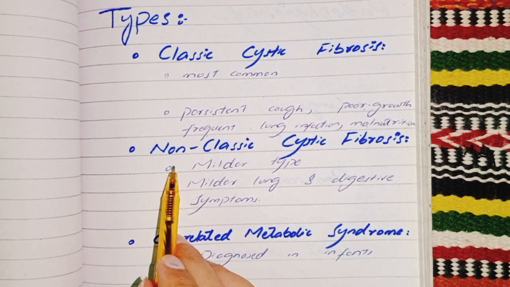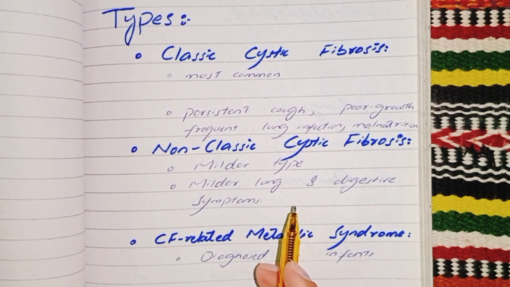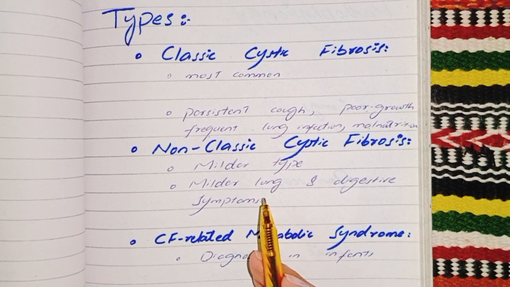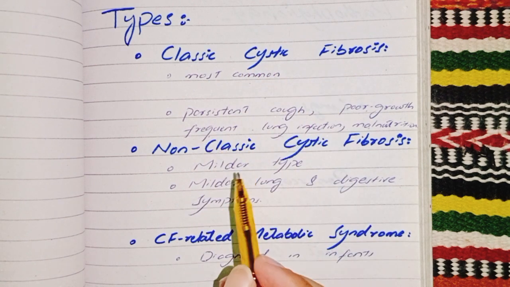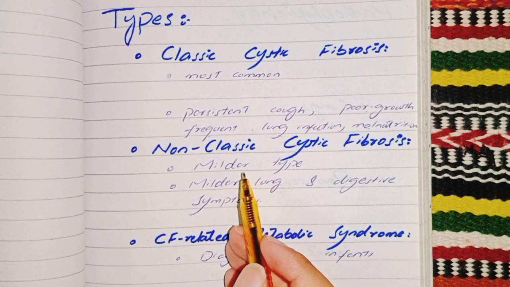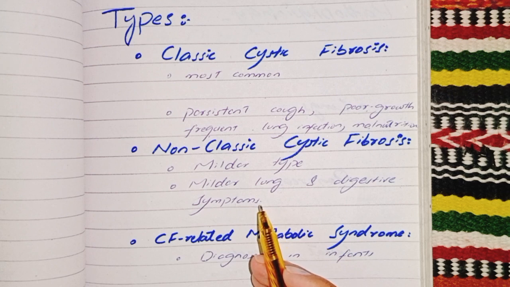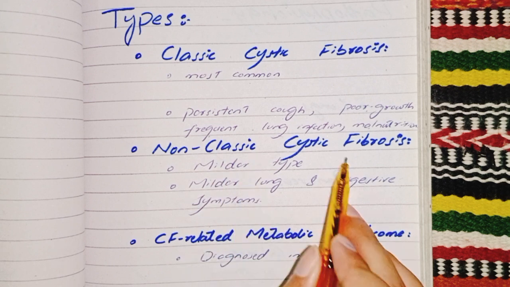Our next type is non-classic cystic fibrosis. This type presents milder symptoms and may not involve all organs affected by classic cystic fibrosis. It shows milder lung and digestive symptoms, with some patients retaining more pancreatic function. This is non-classic cystic fibrosis.